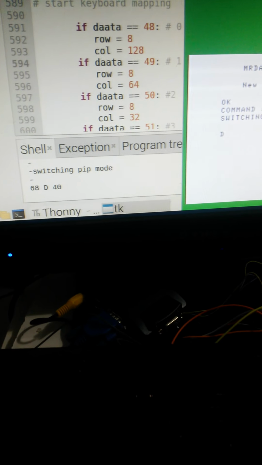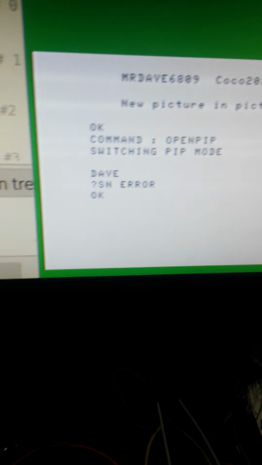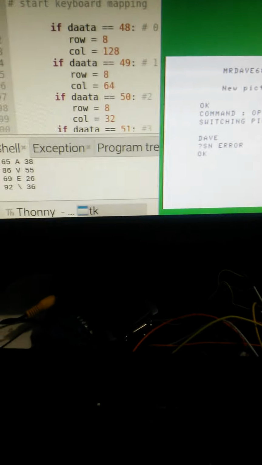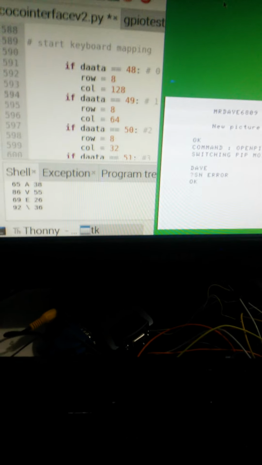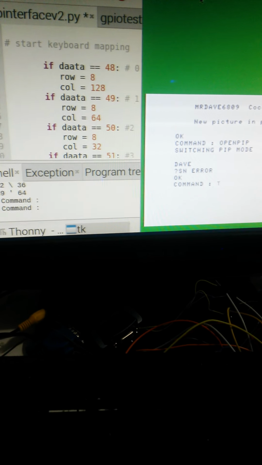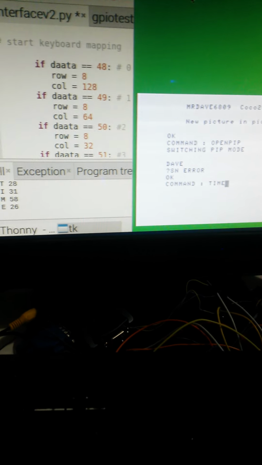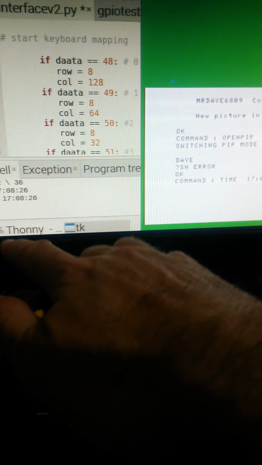Actually, if I type any commands, you'll see it translating the data down below, whereas the Coco is still running like that. So here we'll say command time. So Raspberry Pi is going to get me the time and send it over to the Coco.